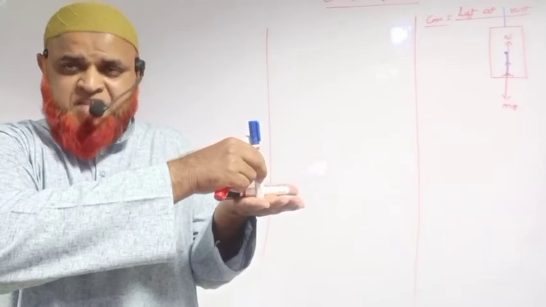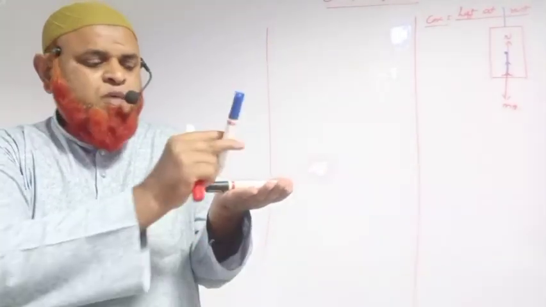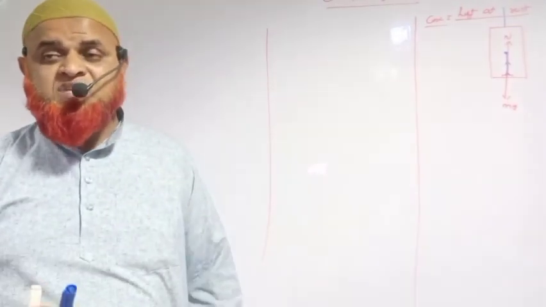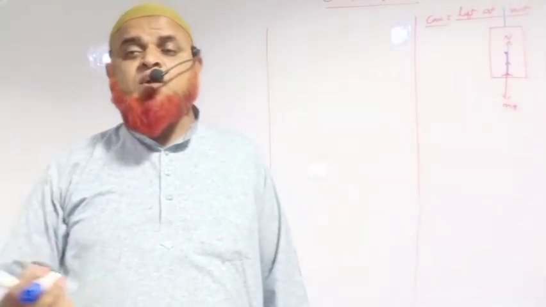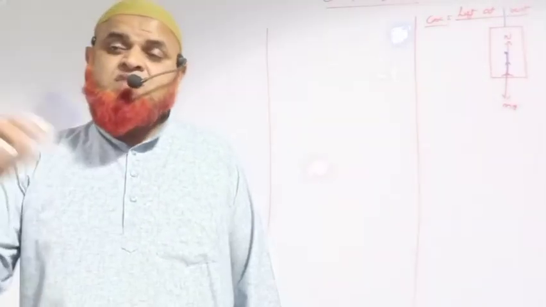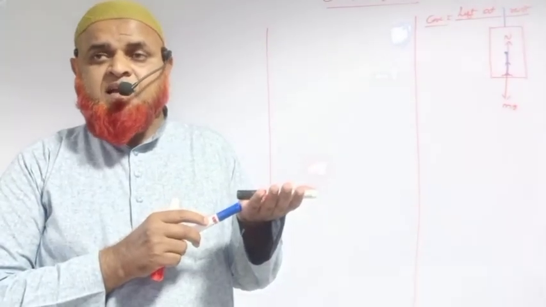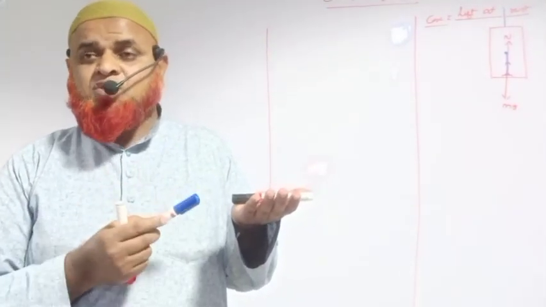Normal reaction. Weight is going to be an action, and in the opposite direction it is going to be a reaction. Action and reaction are always equal and opposite. Action is on some body, reaction will be on some other body. This pen is applying action on the hand, and the hand is applying reaction on the pen.